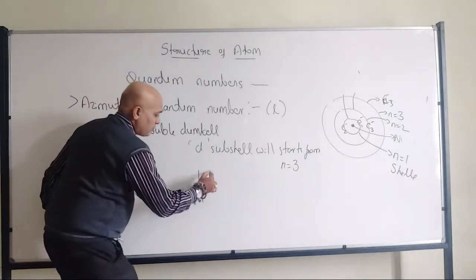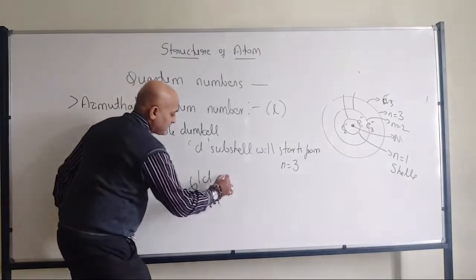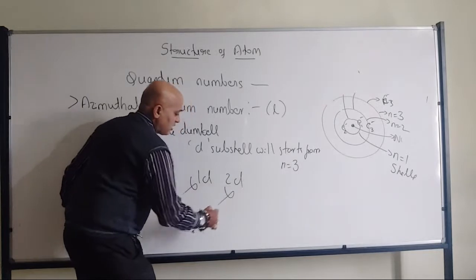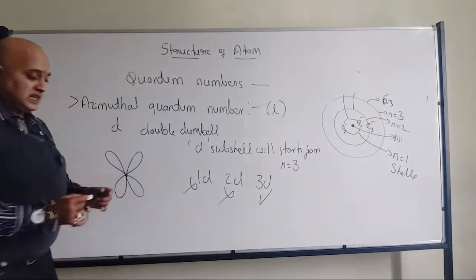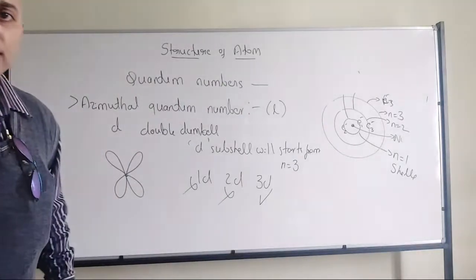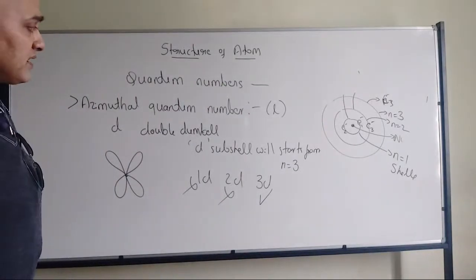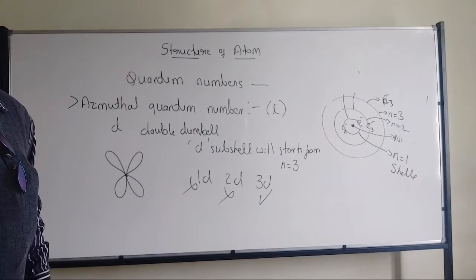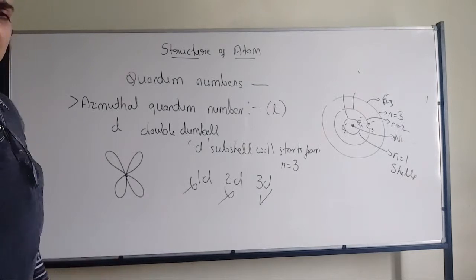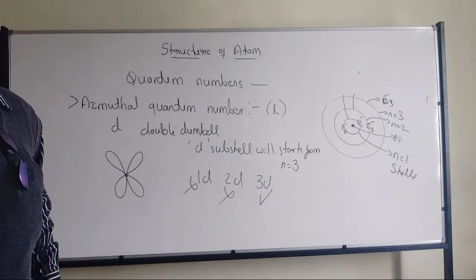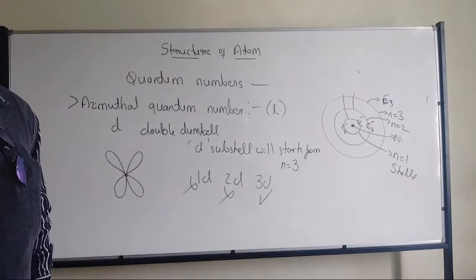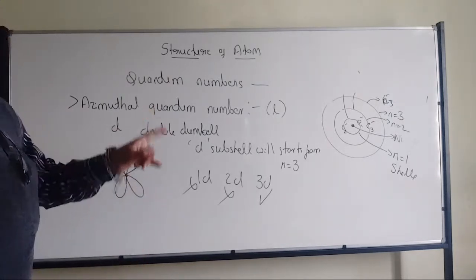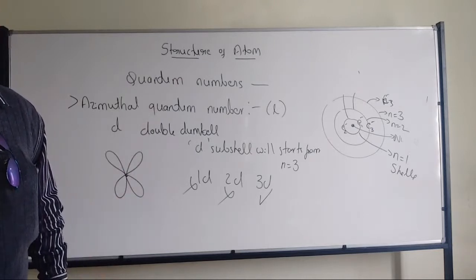That means 1D, it's not there. 2D, it is not there. 3D, it is there. So that's where we have the important point. Don't ever write 2D. Same as the P subshell, where 1P is not there, same when it comes to D subshell, 1D, 2D is not there. It will start from energy level 3. This one you should remember.